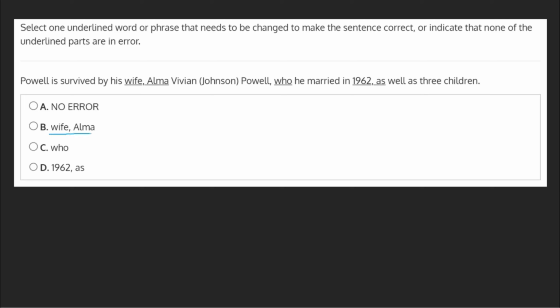B. Wife, Alma. The comma here begins setting off Powell's wife's name, Alma Vivian Johnson Powell, in commas. This is correct, as this is what's considered non-essential information. Were her name not written, the sentence would read, Powell is survived by his wife, who he married in 1962, etc. Although her name adds detail, the sentence is still perfectly understandable without it. As everything is in order here, we can mark this choice off.